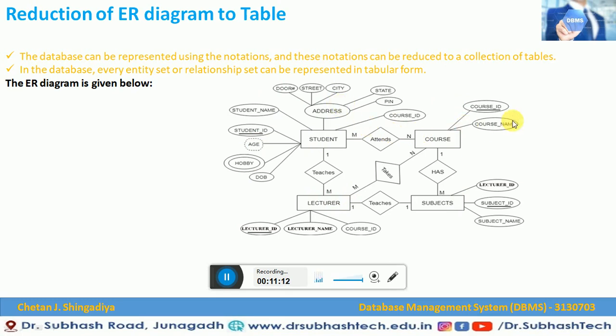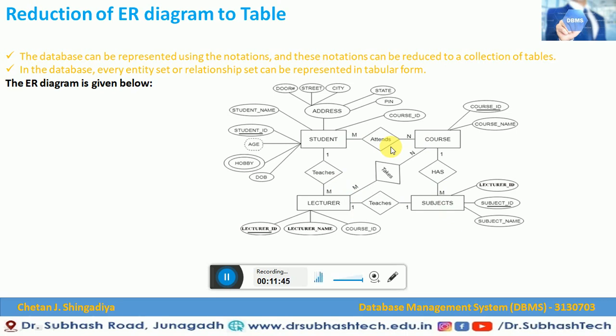Every entity has some attributes, and each entity has one primary key. Multi-value attributes, composite attributes, single value attributes, all the things are described here. There are some relationships given between the two entities. In some cases they have provided one-to-many relationship, in some cases many-to-one relationship, in some cases one-to-one relationship, and in some cases many-to-many relationship.